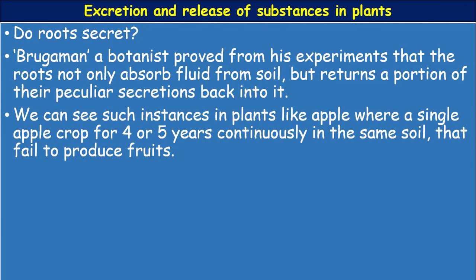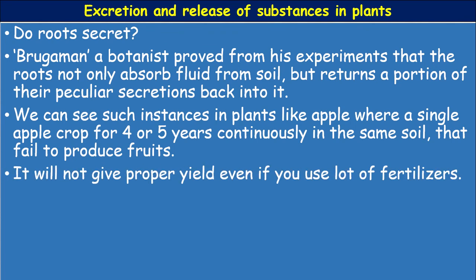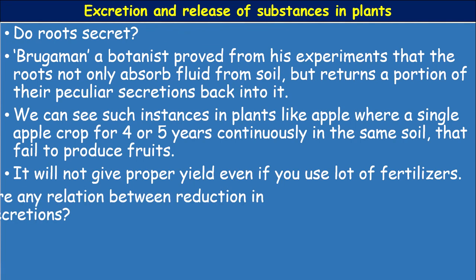We can see such instances in plants like apple, where if apple is cropped for 4 to 5 years continuously in the same soil, that soil fails to produce fruits. It will not give proper yield even if you use a lot of fertilizers.